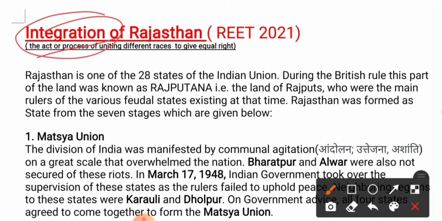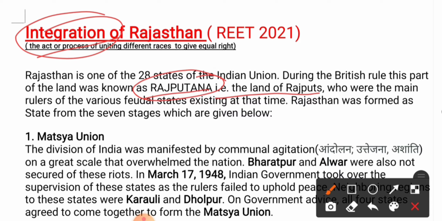So how the different states, or the different regions, became part of the Rajasthan state. That is what we are going to read under the integration of Rajasthan topic, which is important from your exam point of view. It says Rajasthan is one of the 28 states of the Indian Union, and during British rule this land was also known as Rajputana. This was another name for it, the land of the Rajputs.